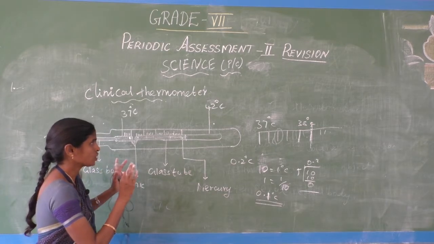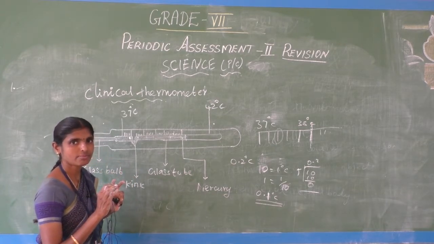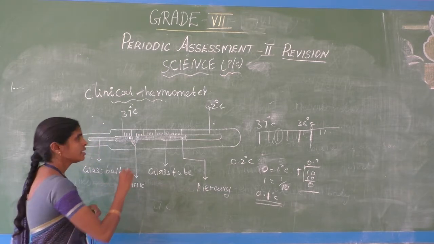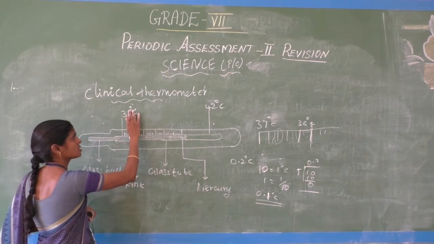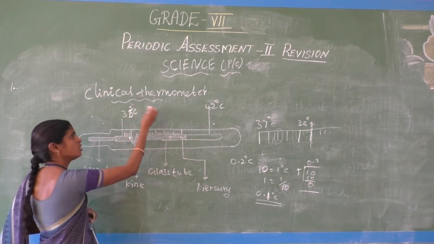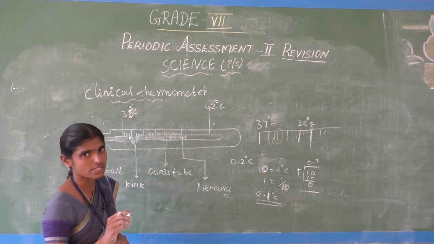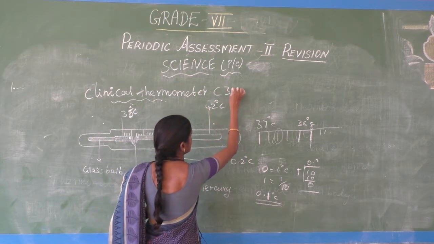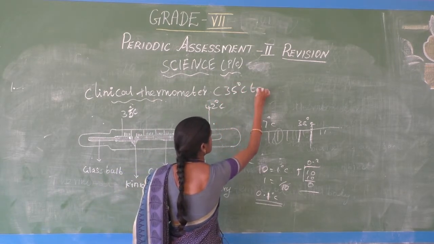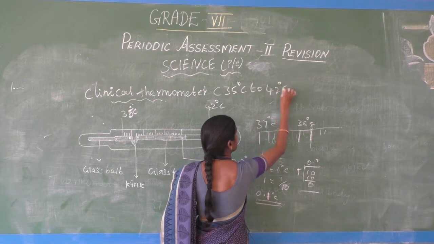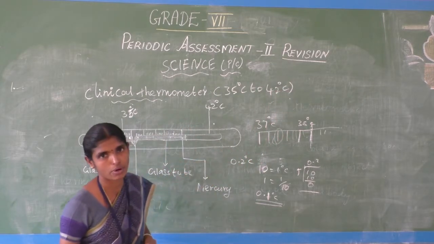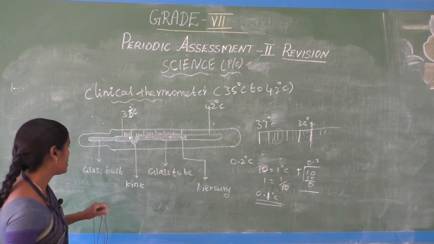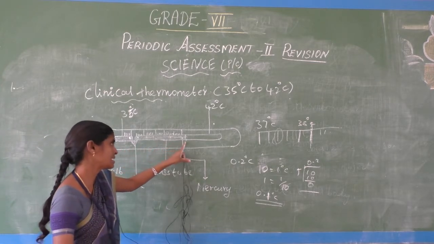That is the structure of the clinical thermometer. What is the temperature range of the clinical thermometer? 35 degree Celsius to 42 degree Celsius, a very important thing.